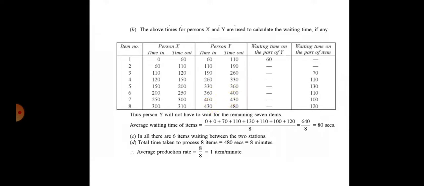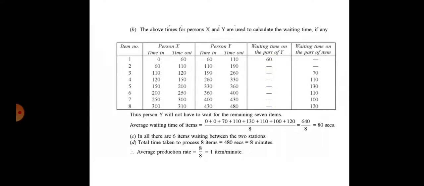As y is going to start his operation, person x has already finished his operations. The only waiting we found is 60. Then waiting time on the part of items. The waiting time on the part of y is 60, but items are waiting here.